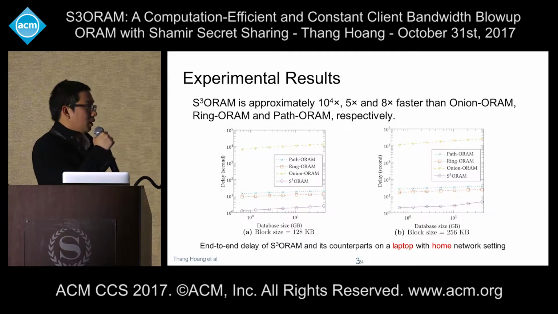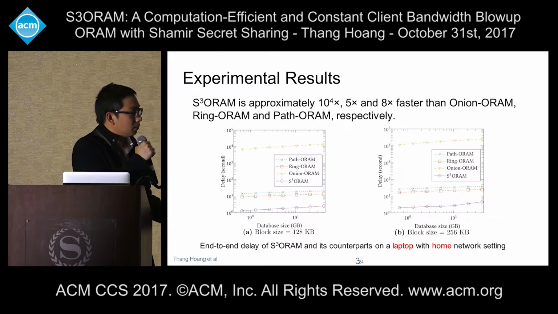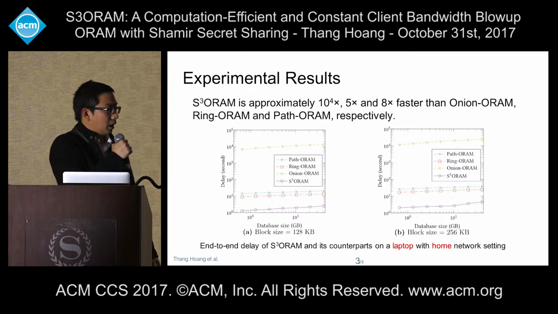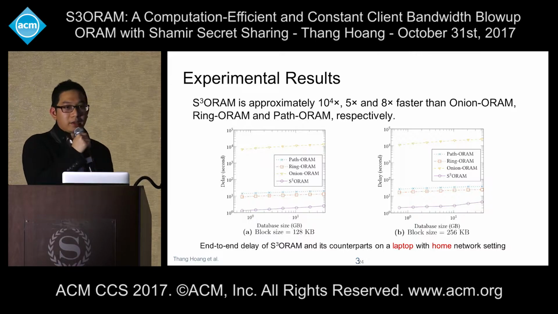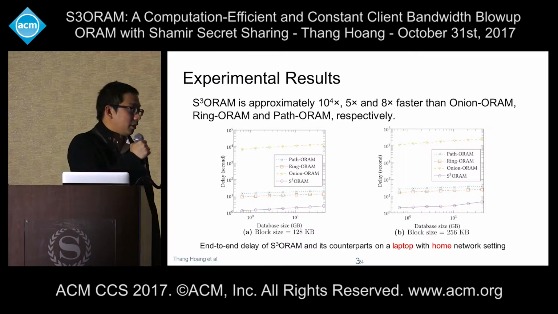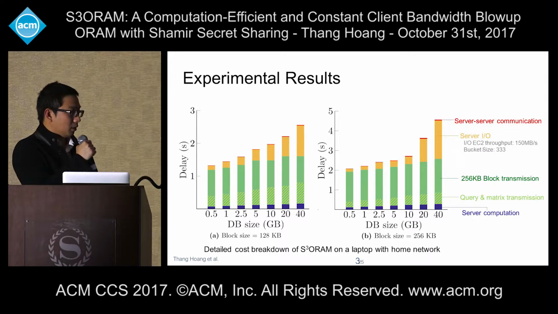And here's the result. You can see that this is the performance of S3ORAM. S3ORAM is around 10,000 times faster than Onion ORAM by getting rid of additively homomorphic encryption. And this is also 5 and 8 times faster than Ring and Path ORAM, respectively.